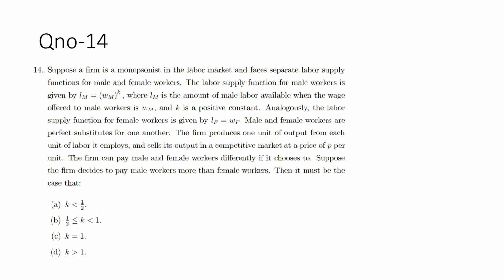Okay, question number 14. Suppose a firm is a monopolist in the labor market and faces a separate labor supply function for the male and the female worker.